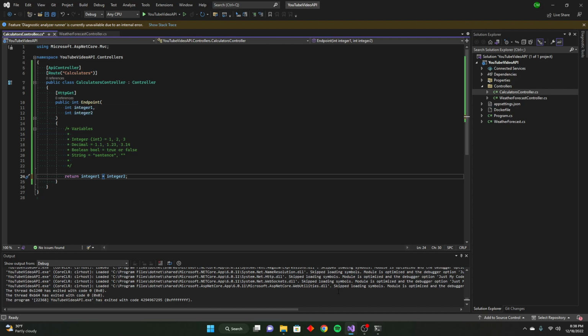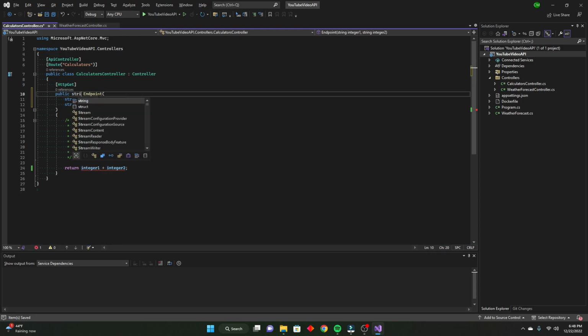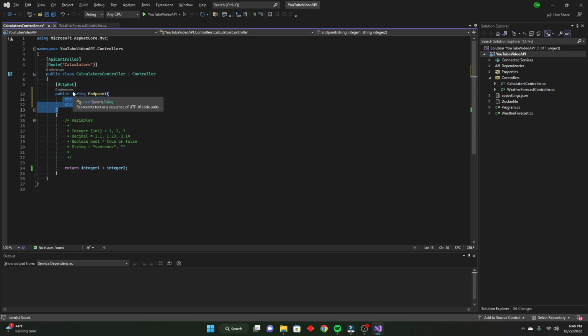Let me show you how that works. To do a string, it's pretty simple. What we're going to do first is update these parameters so that they are now the type string, and the return type is also going to be string. This lets this method know that you need some strings and you have to return a string.